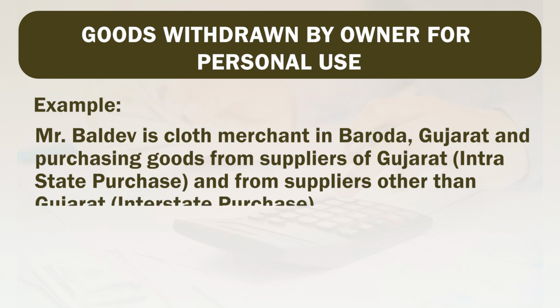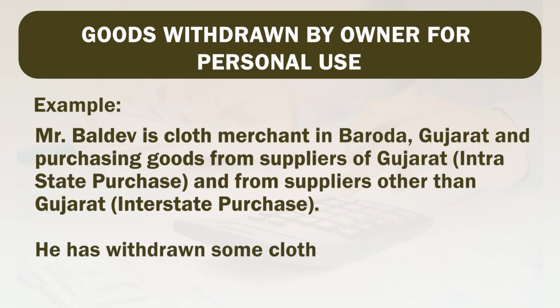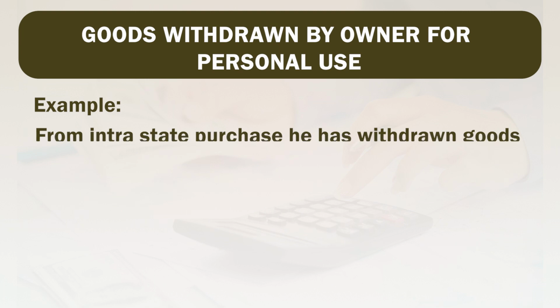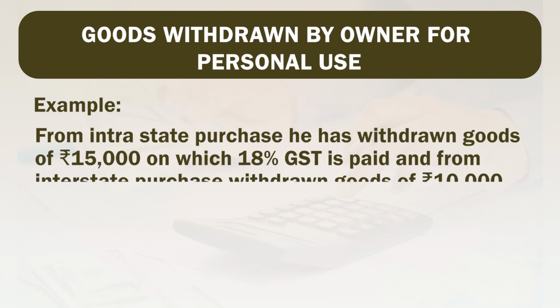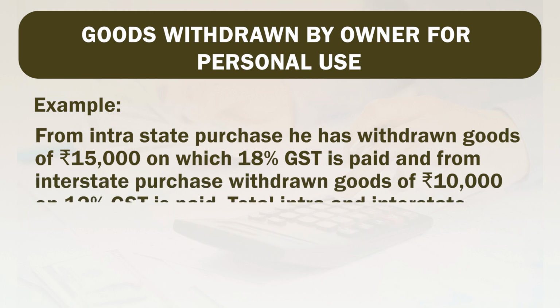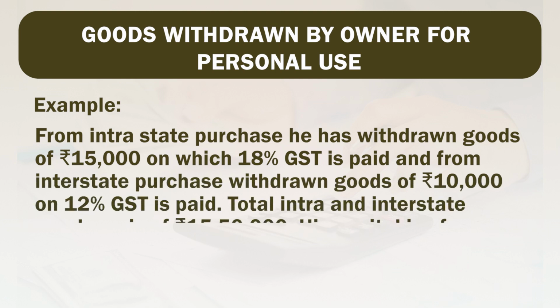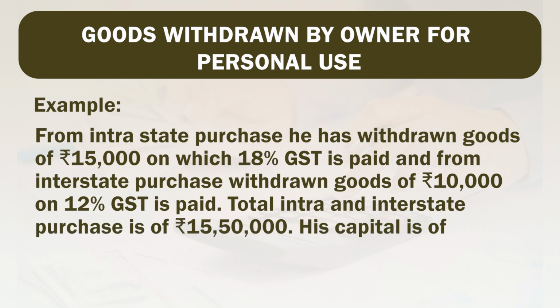purchase, and from suppliers other than Gujarat, that is interstate purchase. He has withdrawn some cloth for his daughter. From intrastate purchase, he has withdrawn goods of rupees 15,000, on which 18% GST is paid, and from interstate purchase, withdrawn goods of rupees 10,000, on which 12% GST is paid. Friends, kindly note, the total intra and interstate purchase of Baldev is rupees 15,50,000. His capital is rupees 6,50,000.